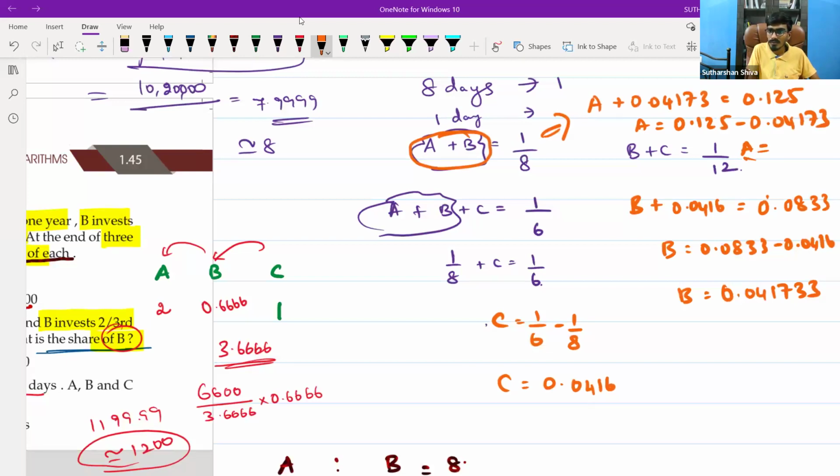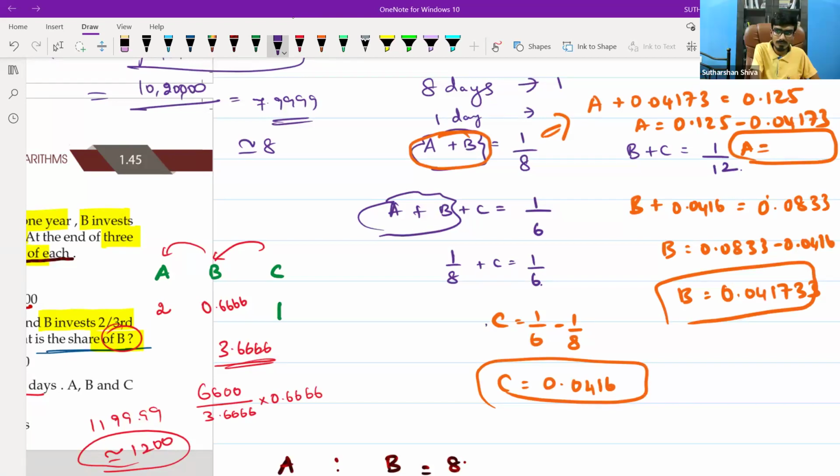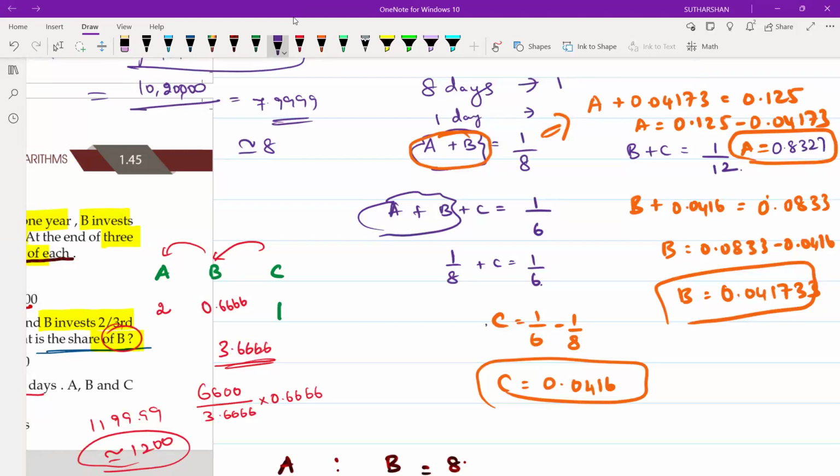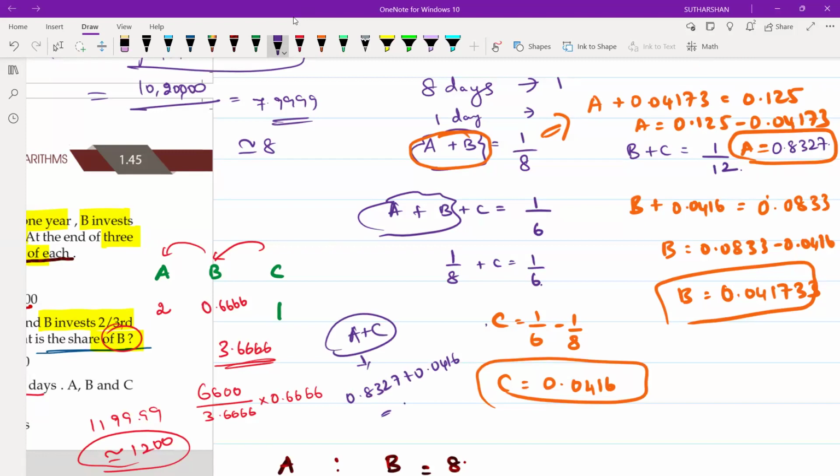Give me the A value. 0.08327. They are asking for A plus C. So A plus C is 0.08327 plus 0.0416. What is the answer? 0.12487.